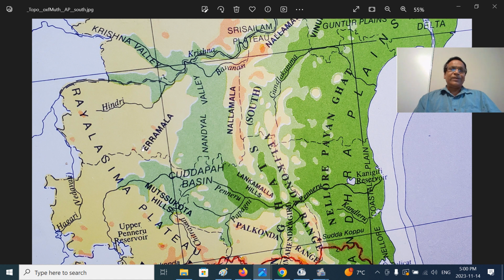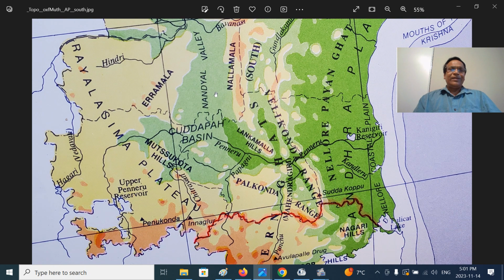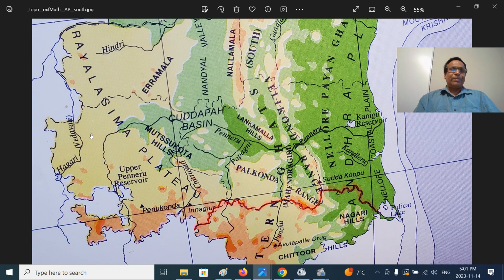West side is the Erramalas. The part Kondapuram branch is not that much clear here, but we'll look at the other part, the Kadapa basin. And this is the Penna basin or Kadapa basin. This is the Penna river here, Ganga Sagar. So this is the Rayalaseema plateau. This is the Penna plain, the Rayalaseema upland regions.